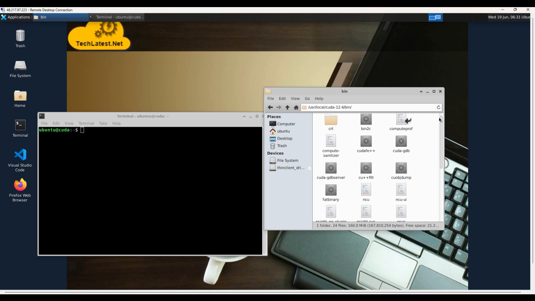With remote debugging using CUDA GDB server, you can debug applications running on a remote system, which is particularly useful in distributed computing environments. If you're talking about efficiency and productivity, having these tools pre-installed and organized in a standardized directory enhances your development workflow. It reduces the time spent on configuration and setup.